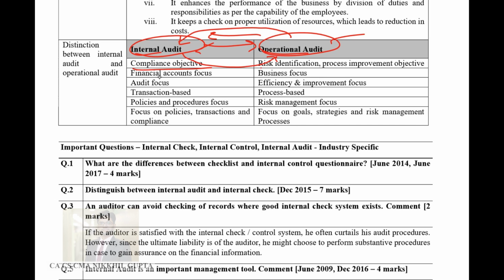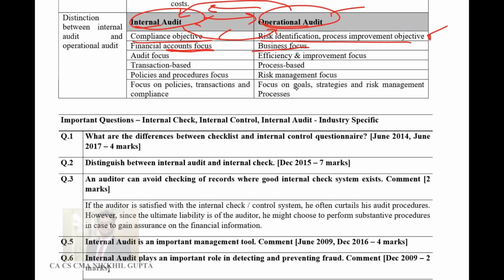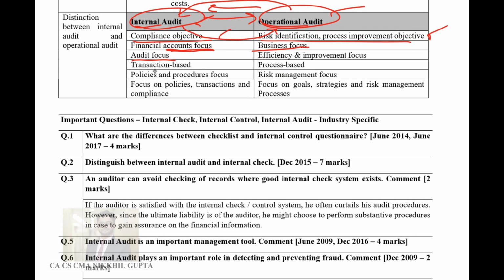So, compliance objective and risk identification process improvement. Internal audit focuses more on compliance with law, with accounting principles and procedures. However, operational audit identifies risk, with a process improvement objective. Then the focus is financial accounts in case of internal audit, and operational audit focuses on the operations, that is, the business. Audit focus versus efficiency and improvement focus. Here the focus is that you have to do the audit, and here the focus is that you have to improve, suggesting measures to improve efficiency and effectiveness.